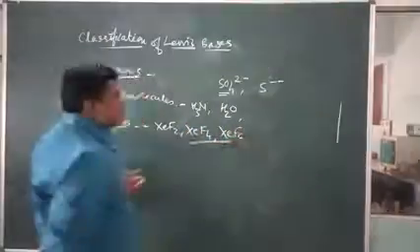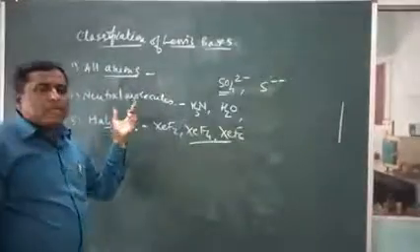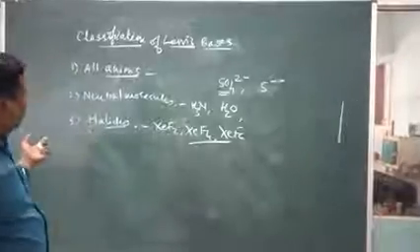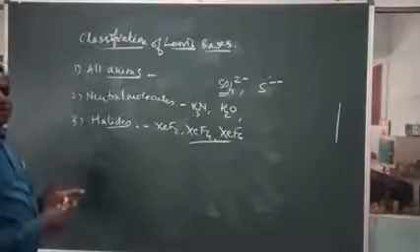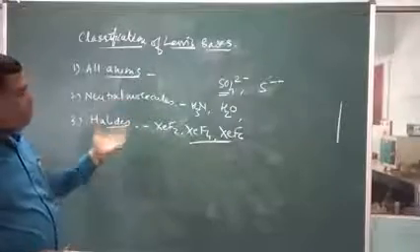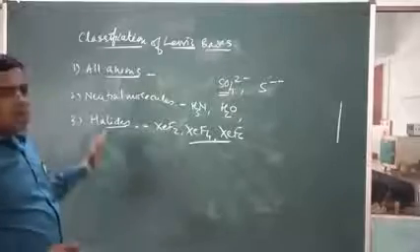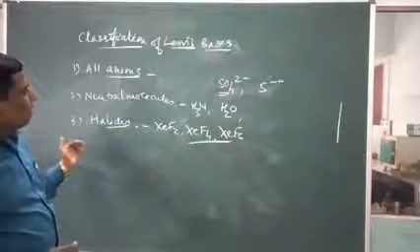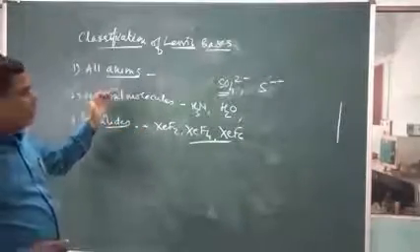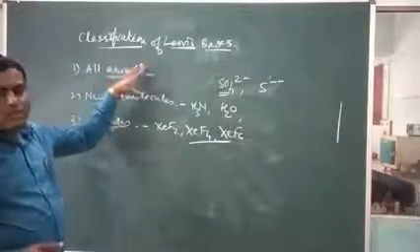These are called basic compounds, and they act as bases. Other compounds can also be taken, such as AlCl3 with COCl2. Exchange can take place, that is, addition from one Cl to another Cl, and they can also act as bases.